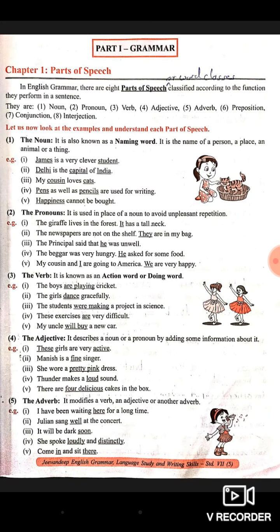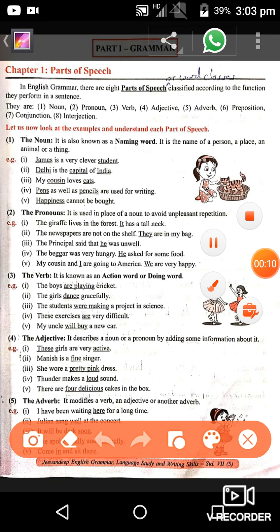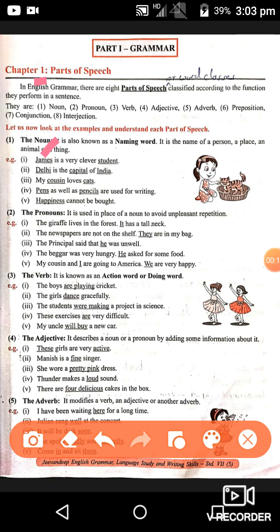Revision of the first chapter, parts of speech. In the last period, number 11, we have seen noun, pronoun, verb and adjective. Now let us see period number 12 as a revision of these parts of speech.